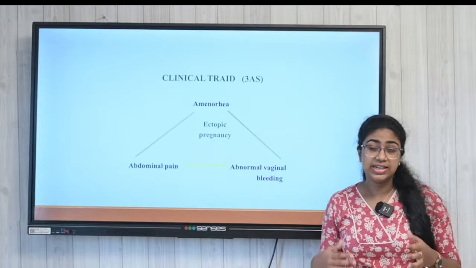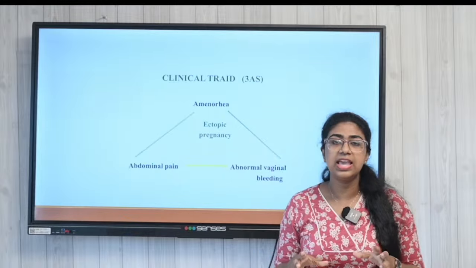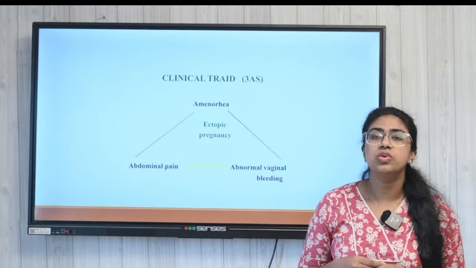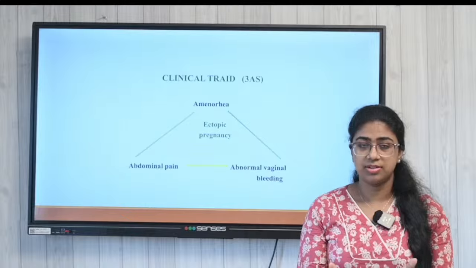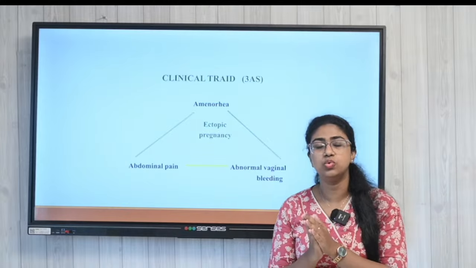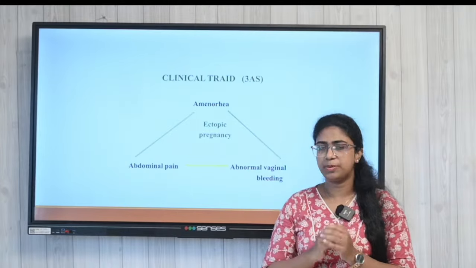Now regarding the clinical symptoms that we can see in ectopic pregnancy, there is a clinical triad that we can use to identify an ectopic pregnancy in a woman.